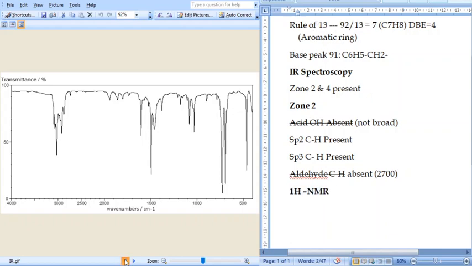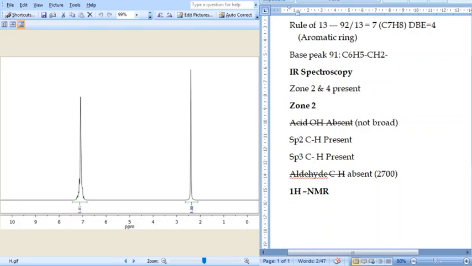Then let us see the NMR spectra. In NMR we have only two signals. One signal is at around 2.5 ppm. It has some chemical shift value, and we shall see. It is a singlet with 3 hydrogens, and since it is a singlet, there is no neighboring hydrogen. And let us take another peak.